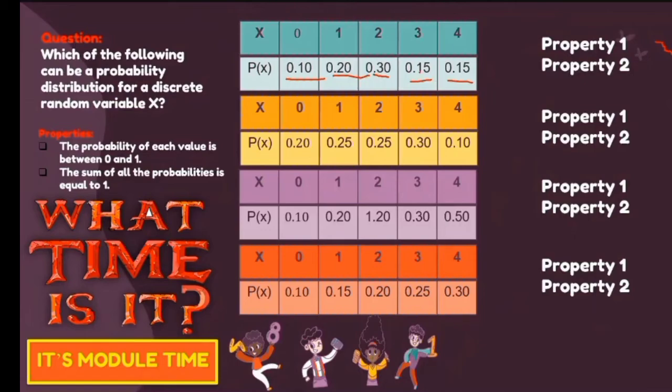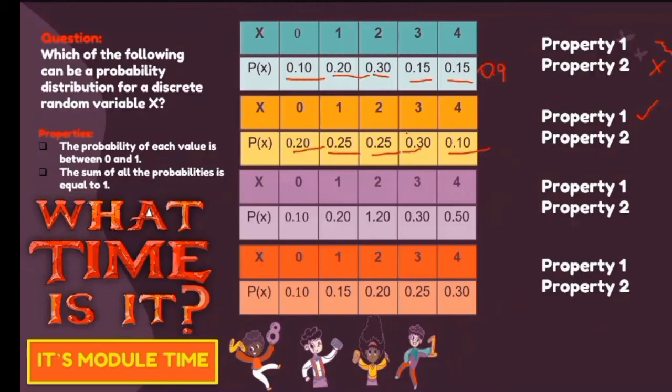So obviously for this part, 0.3 plus 0.3 is 0.6. And then for this given part, mag-equate lang siya into 0.9 or 9/10 or 0.90. So yung property number 2 natin, hindi na siya magsasatisfy dito sa situation na to. Then for the second table, you have this given. Lahat din pasok pa rin for property number 1 since it is a type of decimal that is enclosed dun sa given interval natin. But in terms of property number 2, tingnan natin kung magsasatisfy pa siya.